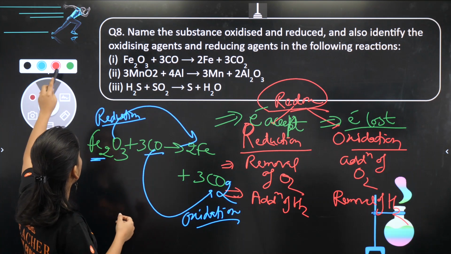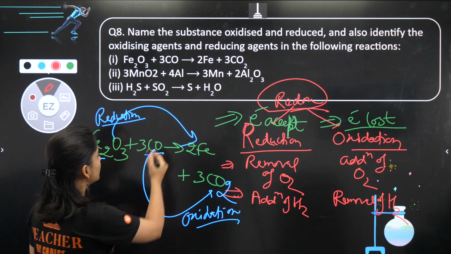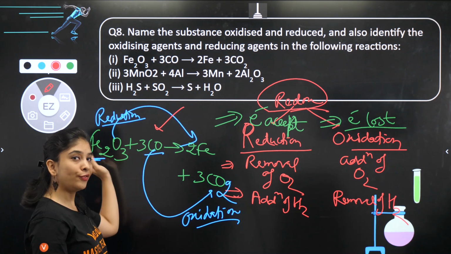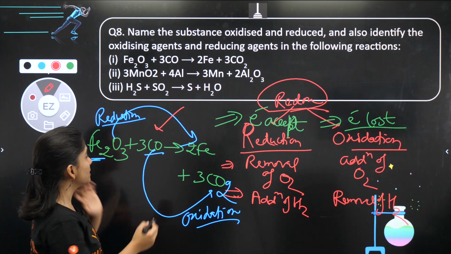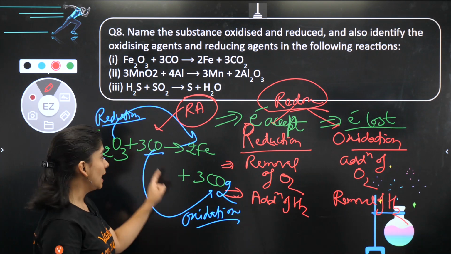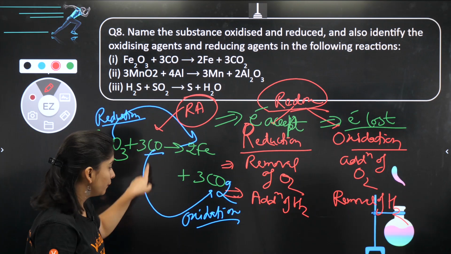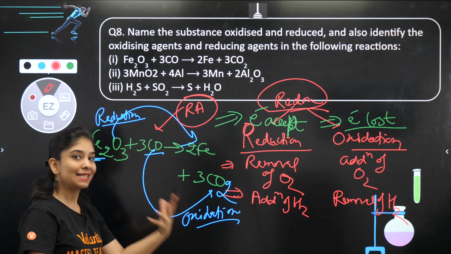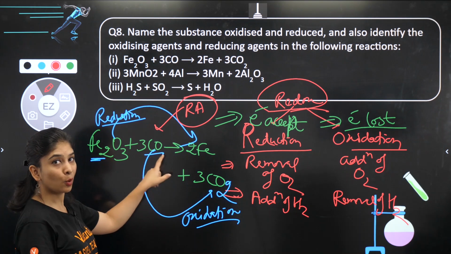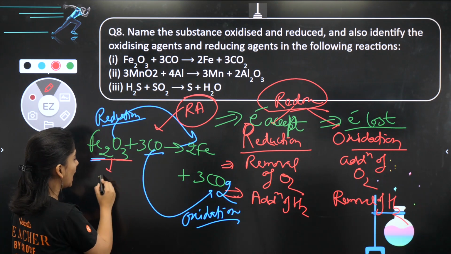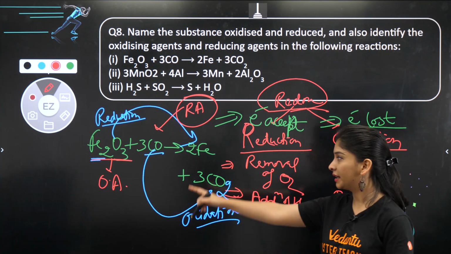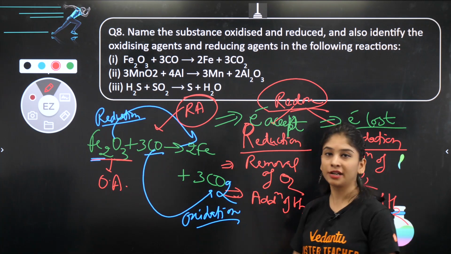तो क्या होता है हमारा ये फंडा? जिसके साथ जो भी हो रहा है, just see the other substance that will definitely do this work. So this is reducing because of CO. So this is our RA, reducing agent, and it should itself get oxidized, which we can see. Simultaneously CO is getting oxidized, अपने आप नहीं होगा. This is helping by providing oxygen. So this will act as OA, oxidizing agent. Correct? बहुत clear है. That is oxidizing agent, that is reducing agent.